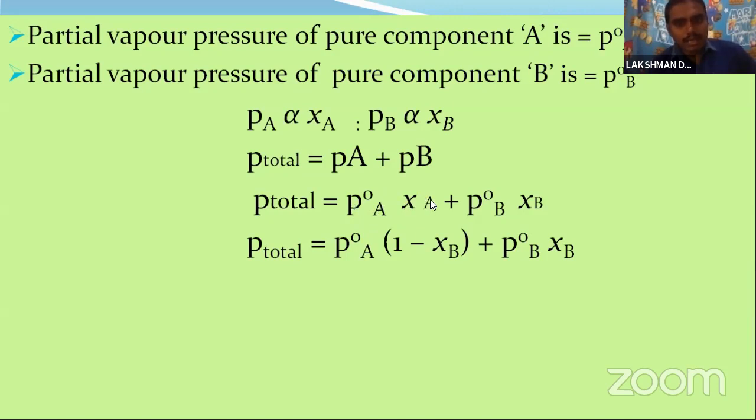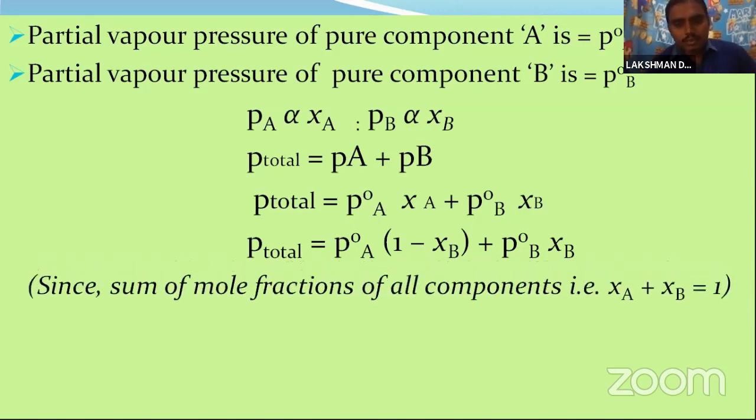Here XA is written as 1 minus XB. For example, A is represented as 1 and B is represented as 2, so we have P naught 1 X1 plus P naught 2 X2. Since X1 can be written as 1 minus X2, we can represent the total pressure as P naught A (1 minus XB) plus P naught B XB.